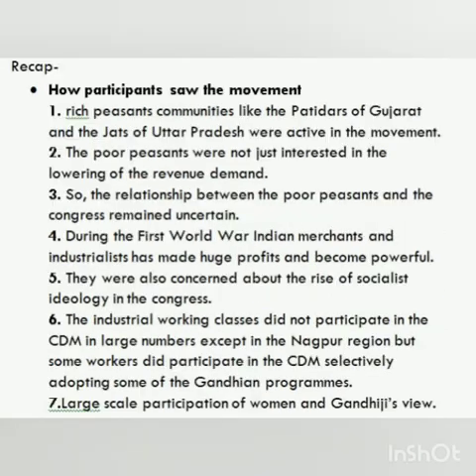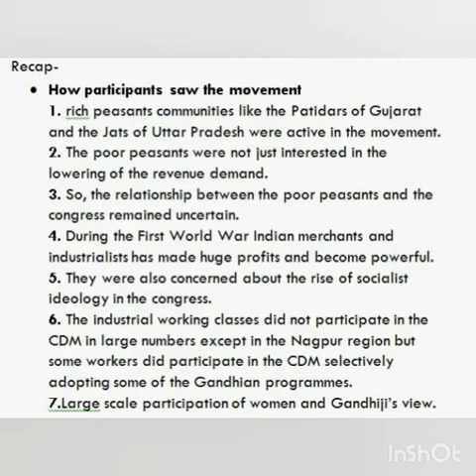Dear students, at last, we have to remember again some of the important points. Rich peasant communities like the Patidars of Gujarat and Jats of Uttar Pradesh were active in the movement. The poor peasants were not just interested in the lowering of the revenue demand. So the relationship between the poor peasants and the Congress remained uncertain.